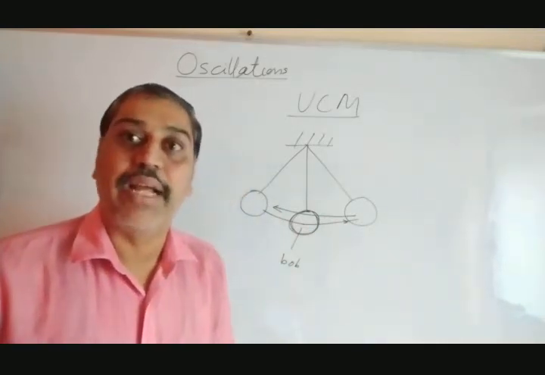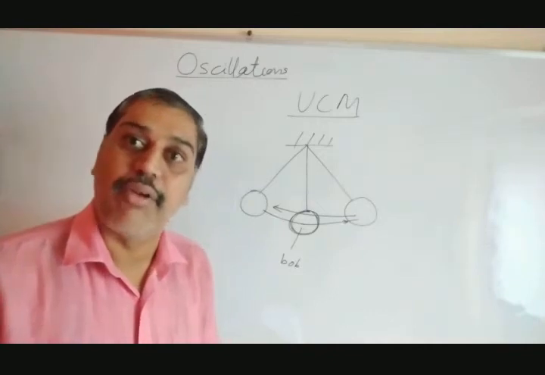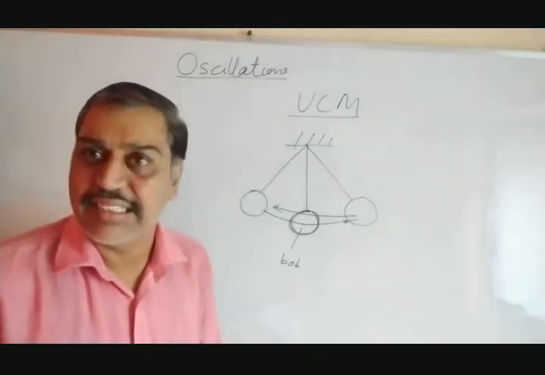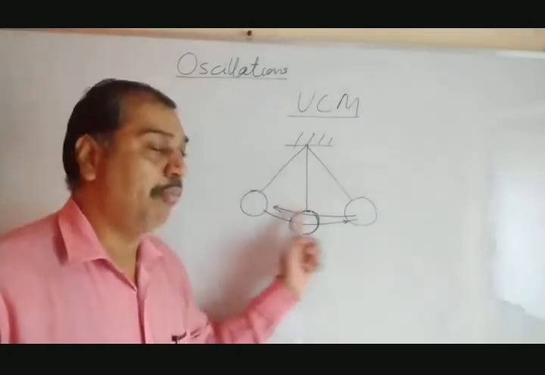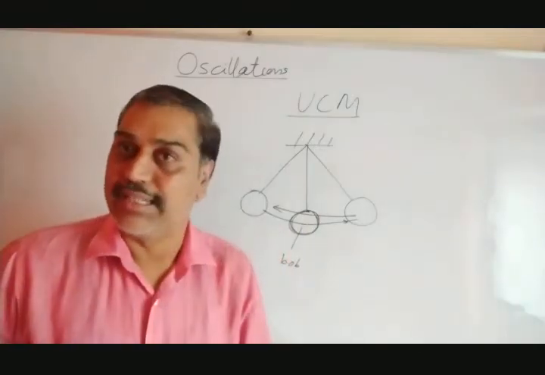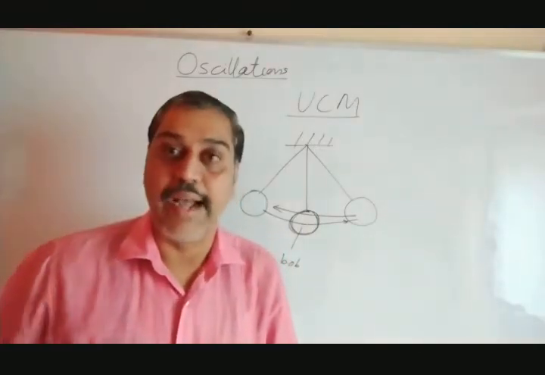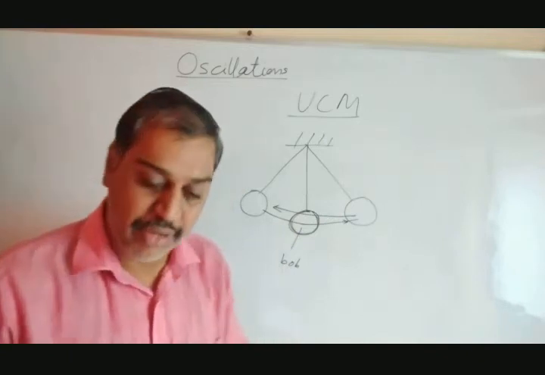Apart from this, we can find out a frequency. Reciprocal of that time period is said to be frequency. That's it. Number of oscillations performed by the bob per unit time is said to be frequency, that we can find out. Now what are the positions here that we have to remember?